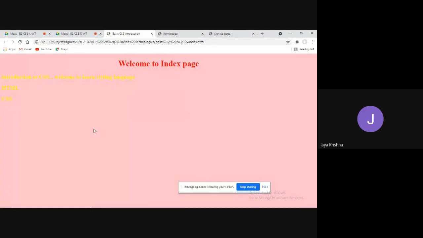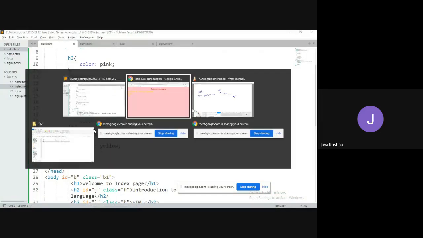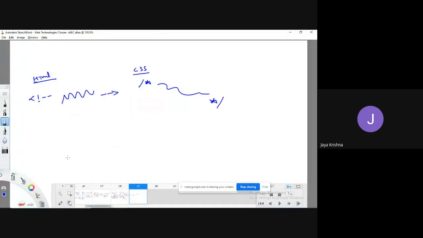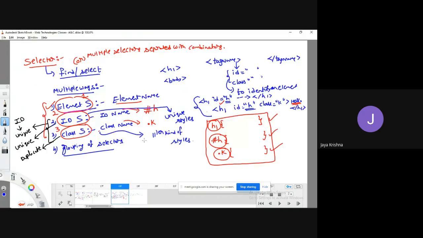Now, these are the four types of selectors. Okay, so in the next class we'll see the same concept of selectors with respect to combinators.